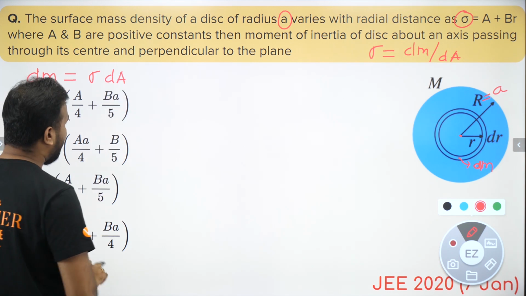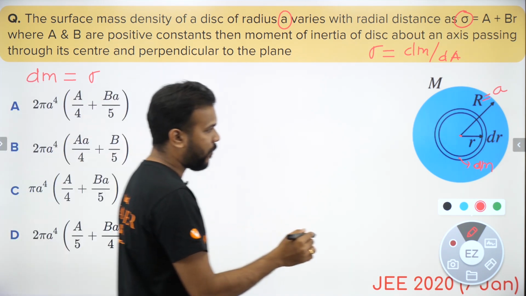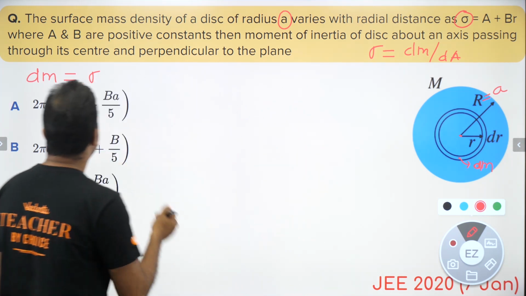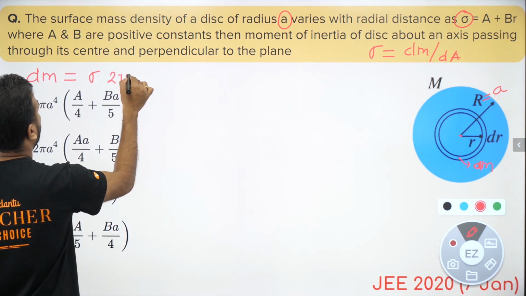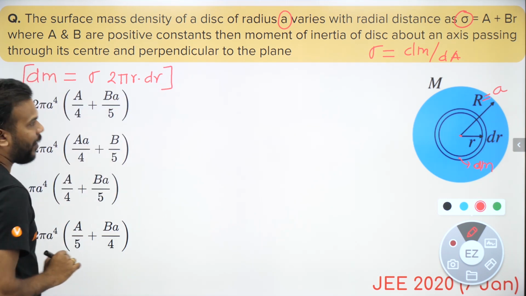But how will I write dA? For that ring, the area will be nothing but the circumference multiplied by the width of that ring. That means what? It is going to be 2 pi r into dr. So guys, this is the value of dm.